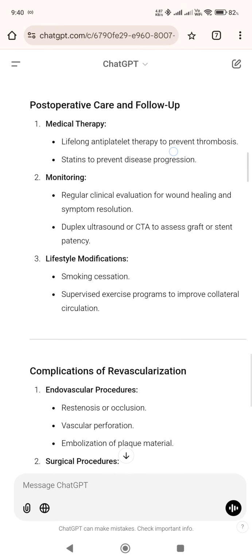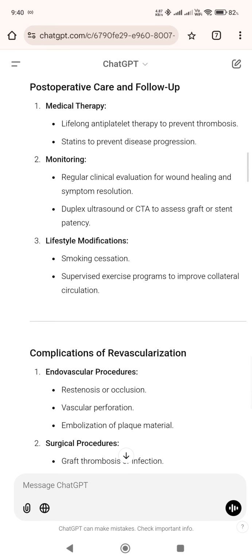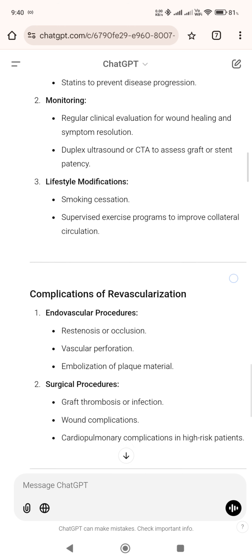Post-operative care and follow-up. 1. Medical therapy, lifelong antiplatelet therapy to prevent thrombosis, statins to prevent disease progression. 2. Monitoring, regular clinical evaluation for wound healing and symptom resolution. Duplex ultrasound or CTA to assess graft or stent patency. 3. Lifestyle modifications, smoking cessation, supervised exercise programs to improve collateral circulation.